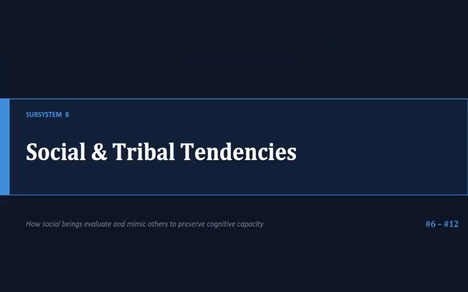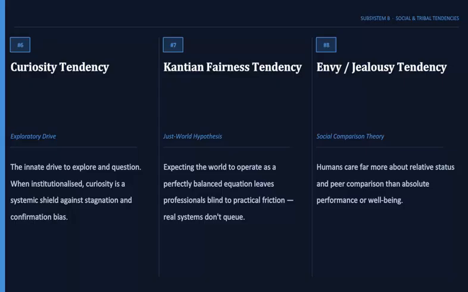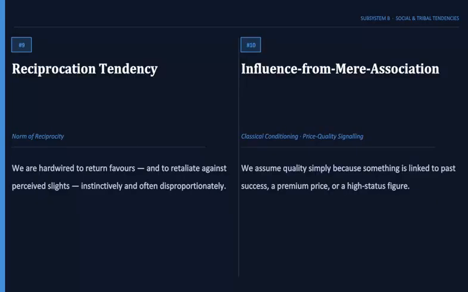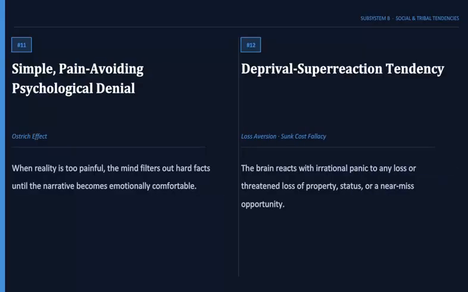Next comes social and tribal tendencies. These biases arise from our need for belonging, fairness, and social acceptance. Curiosity tendency. Curiosity drives learning but can also create distraction. Fairness tendency. We react strongly when we feel rules are unfair. Envy and jealousy. Someone else's success can influence our own satisfaction. Denial tendency. We avoid uncomfortable truths, even when they matter most.